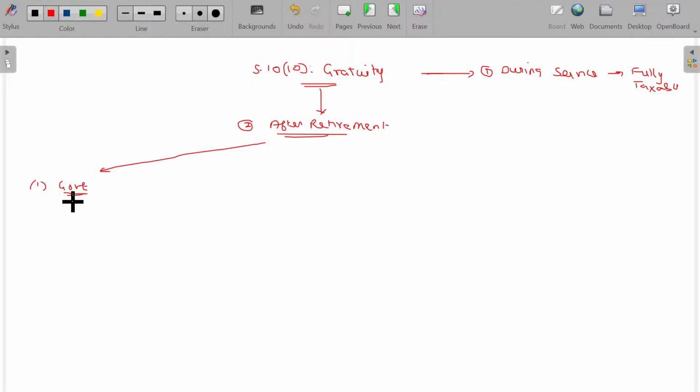Government means central government, state government, local authority, including defense. In all these cases, it is exempt. In most cases, it will not be taxable if you are receiving it after retirement.